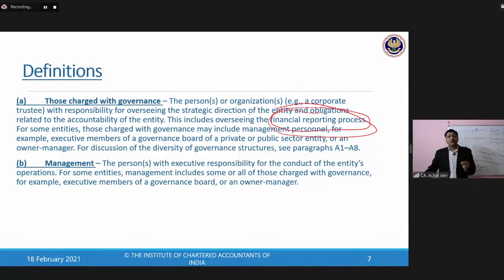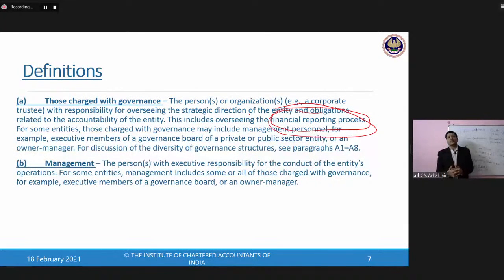Preparation of the financial statements is the responsibility of the management. What's the role of the auditor? What's the responsibility of the auditor? Not to prepare it, but to audit this. Now let's understand who can be the management. The management, we can say, involves the persons with the responsibility for conduct of operations of the entity. And management, as we have discussed, would generally comprise of the managing directors, or you can say the CEOs, or the senior management of the company.